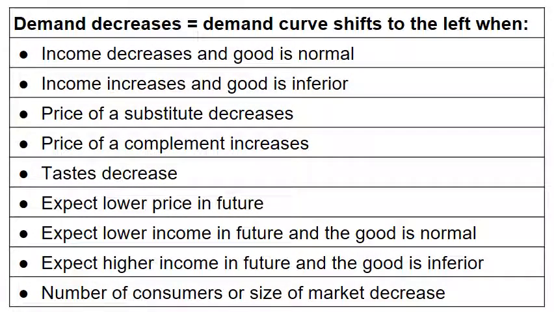Demand decreases, or equivalently, the demand curve shifts to the left, when the opposite things happen. Income decreases and the good is normal. Income increases and the good is inferior. The price of a substitute decreases. The price of a complement increases. Taste decreases. You expect a lower price in the future. You expect lower income in the future and the good is normal. You expect higher income in the future and the good is inferior. Or the number of consumers or size of the market decreases.